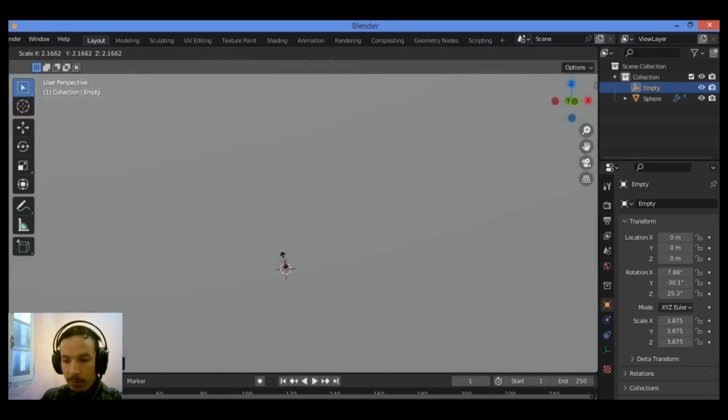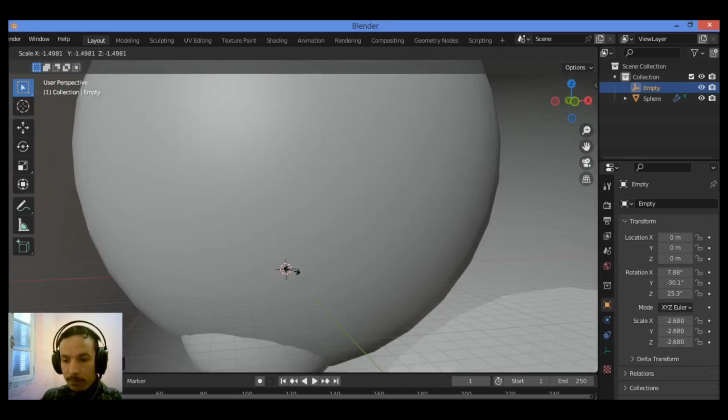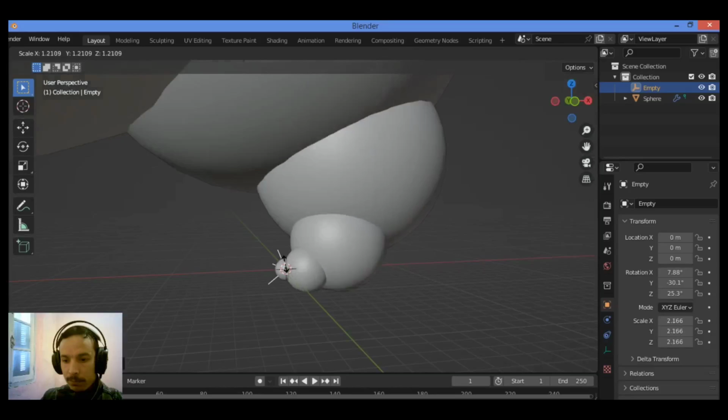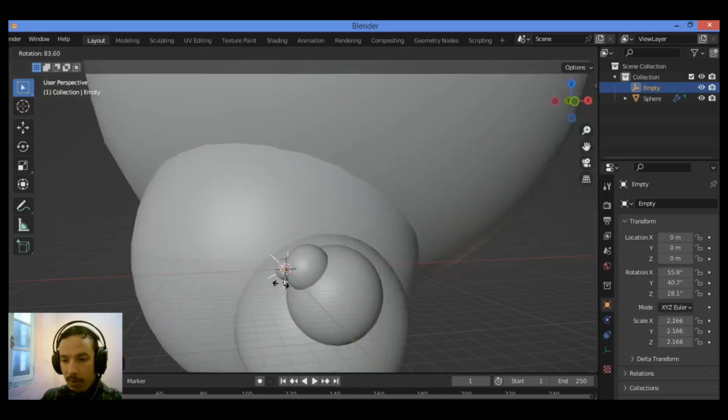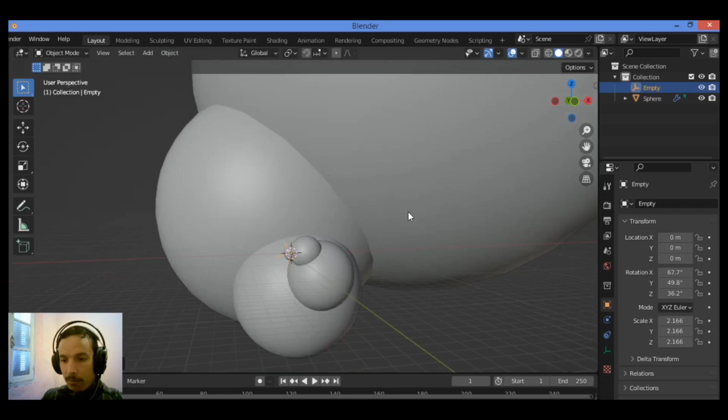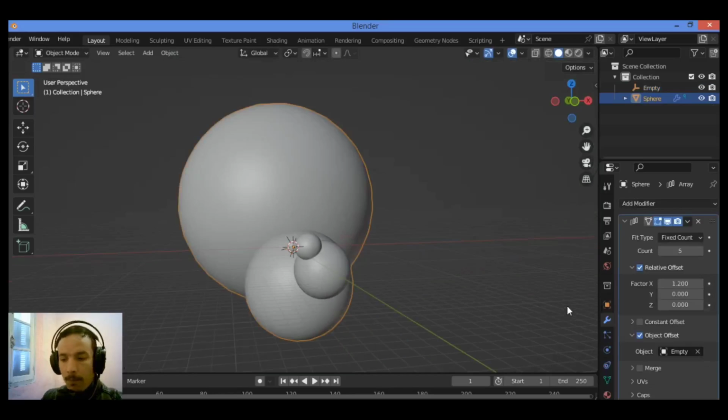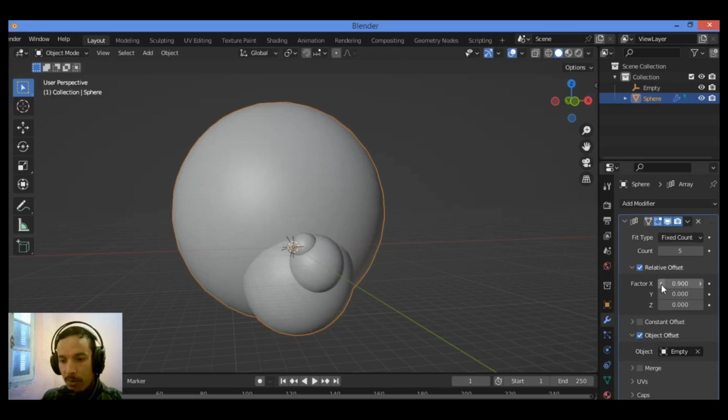If you also want to scale it, or you want to rotate it like this, you can play around with the factor X value in order to change the gap in between these different spheres.